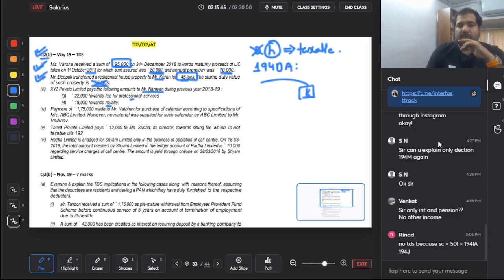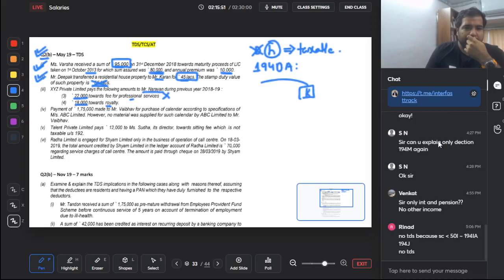So in this case also, is this up to 30,000? So no TDS. In this case also, up to 30,000, no TDS. Yes guys, I understand it's to the same person, but please understand that even if it's to the same person, 194J is per category. P, T, NRD, there are 5 categories. Of course D, this 30,000 limit does not apply.